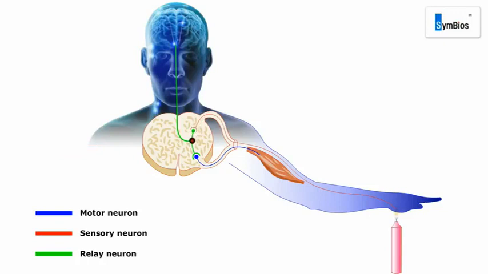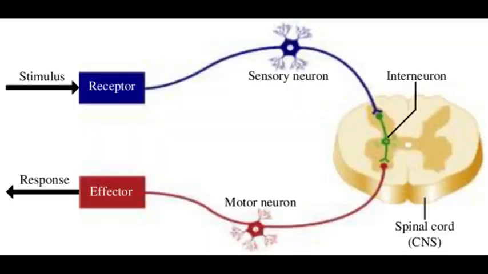And these impulses are carried through the sensory neuron, and that will reach into the spinal cord.